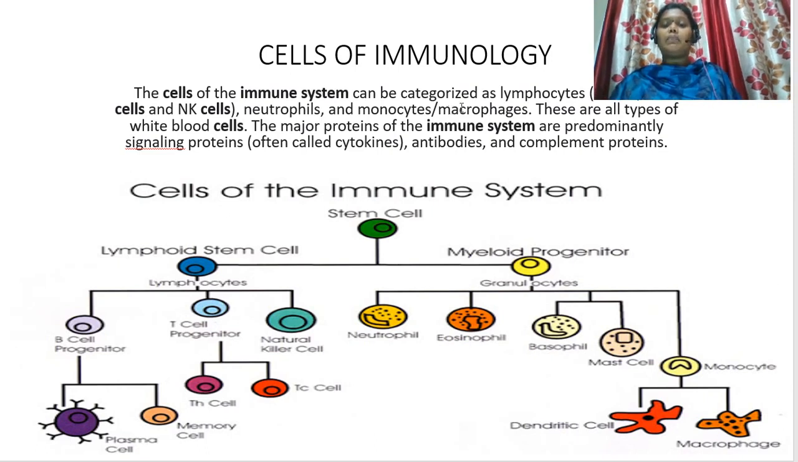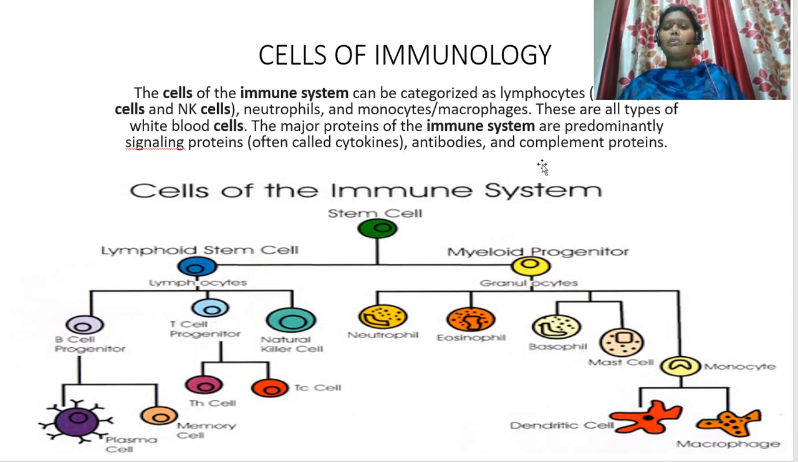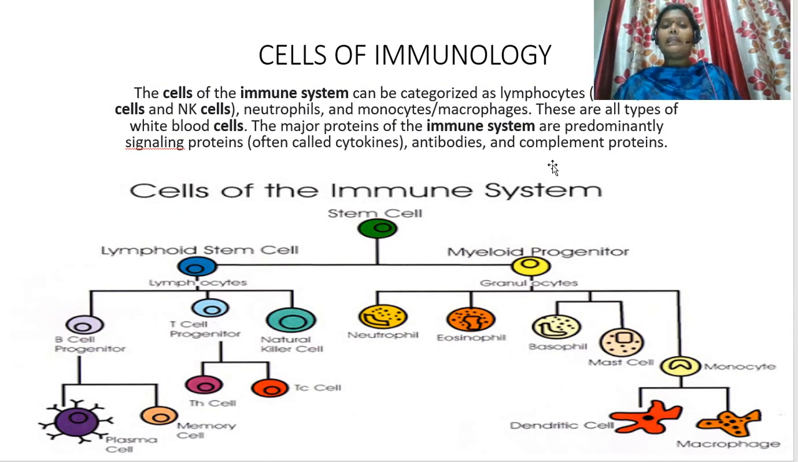Now let's see what are the cells that are involved in immunology. The cells of the immune system can be categorized as lymphocytes. That includes T cells, B cells, and natural killer cells. Apart from this, we also have monocytes or macrophages. These are all types of white blood cells that originate from the bone marrow. The major proteins of the immune system are predominantly signaling proteins, which are cytokines, antibodies, and complement proteins.